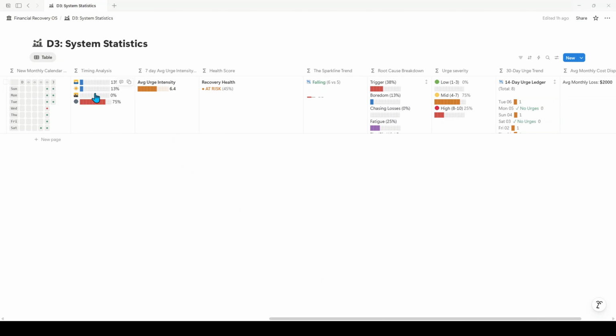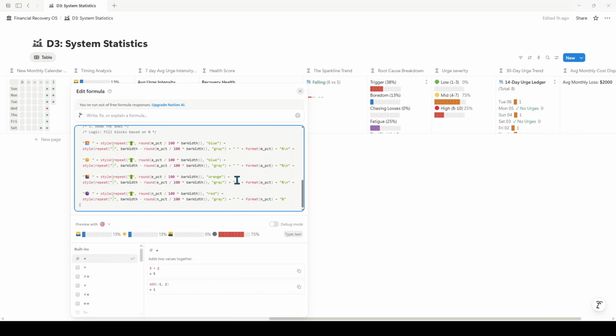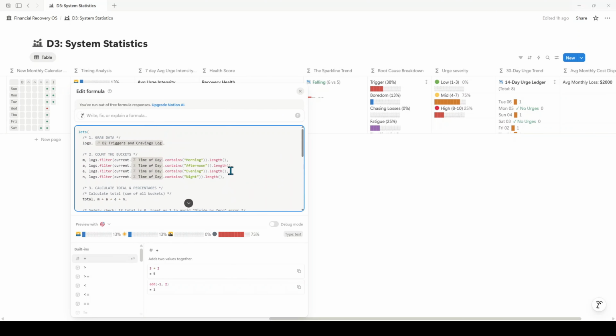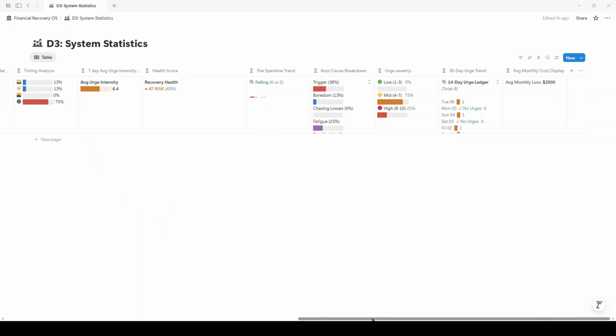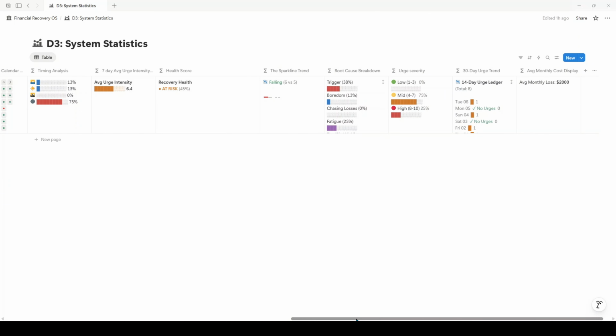So you can see timing analysis, you can see the display, you can see the formula, you can see the logic. I recommend if you want to understand it better, throw it into an AI and say, what's this formula doing? That might be helpful for you, but I do think they're pretty self-explanatory if you wanted to just take them at face value, because I did a good job of making them pretty authentic and easy to understand.